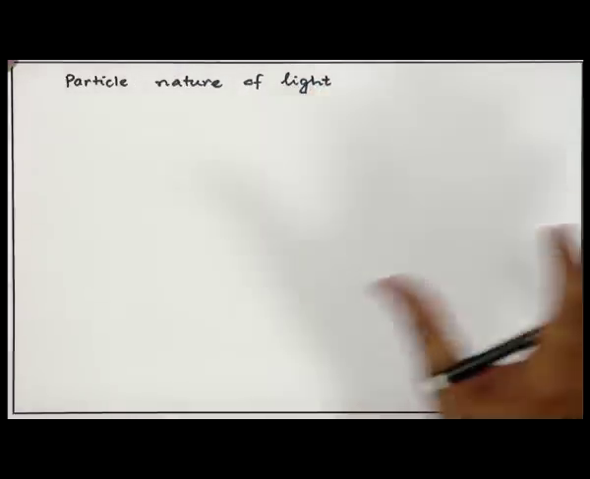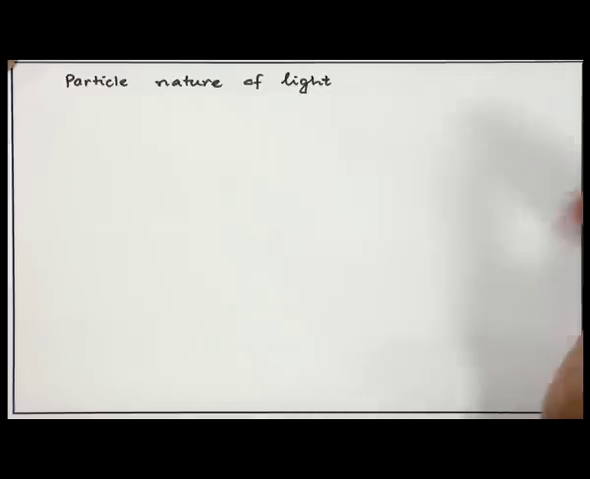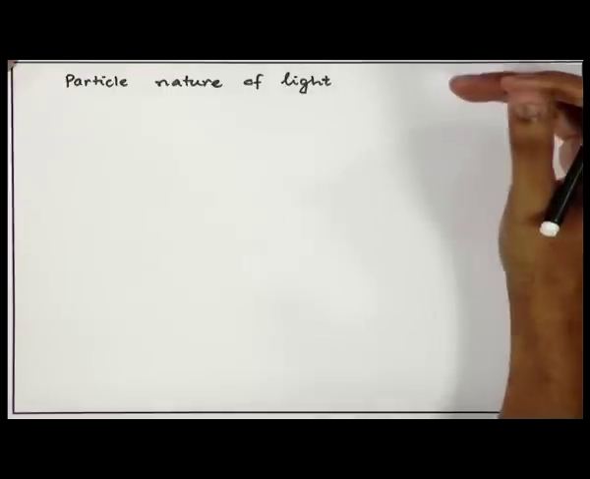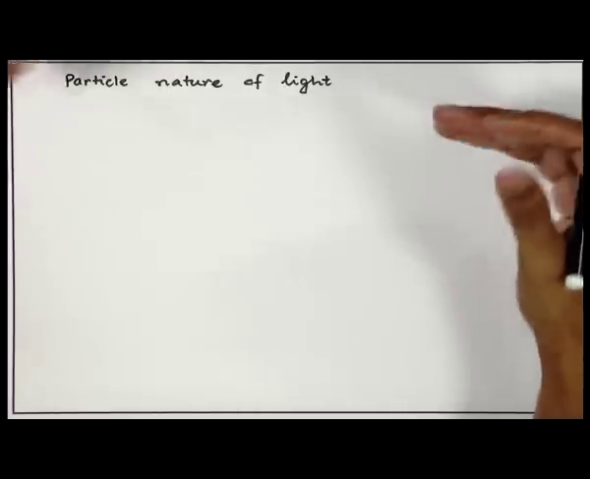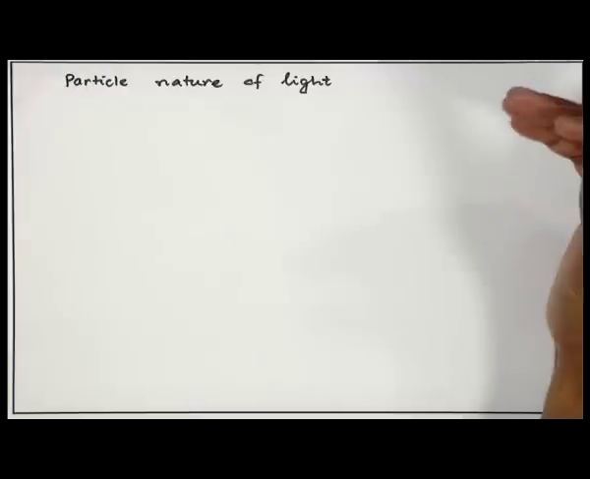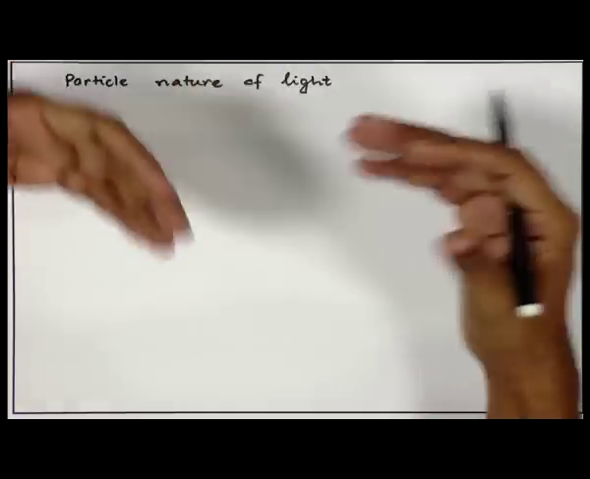It was believed that light is a wave, but then there were some experiments which could not be explained if you use the wave nature of light. You needed to reinterpret your understanding about light to be able to explain those experiments. We will discuss two of those experiments. They are very famous experiments.